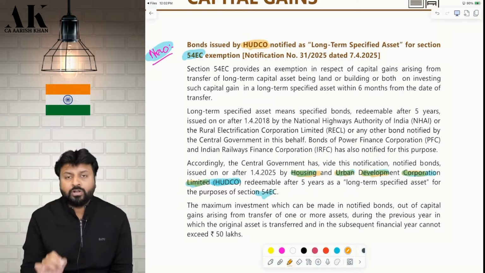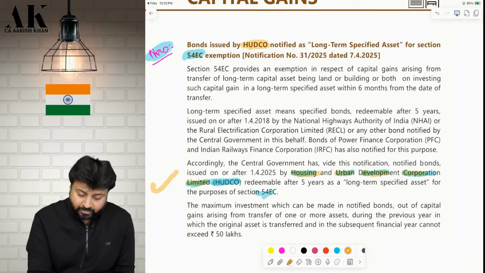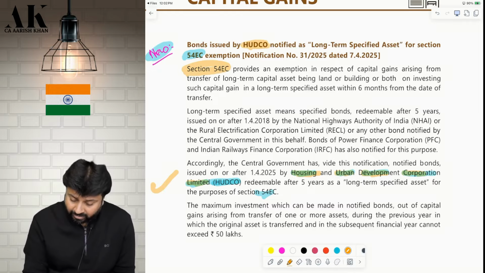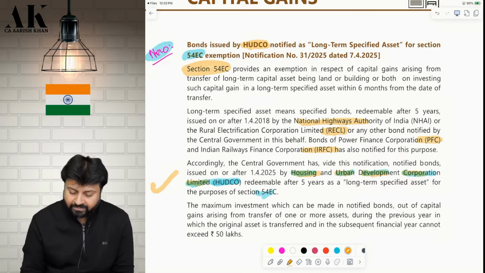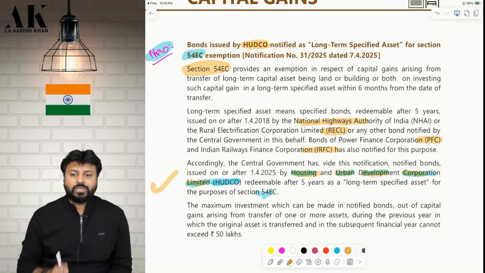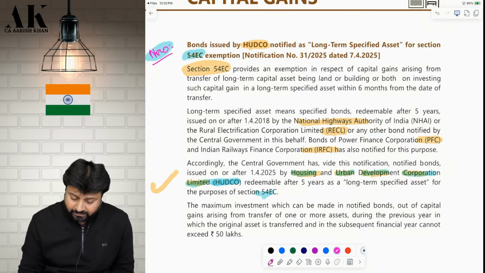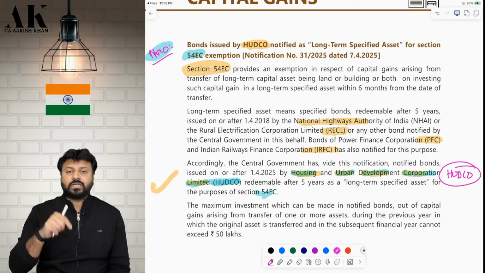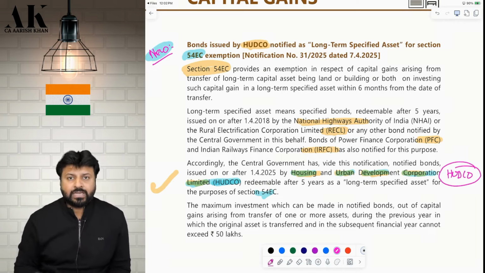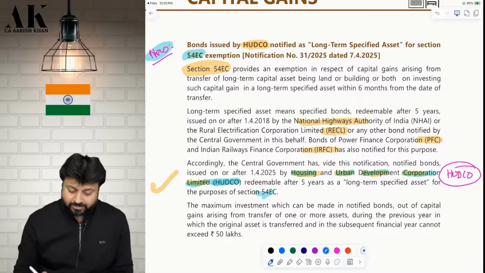If you purchase the bond of HUDCO, then that is also eligible for exemption under 54 EC, along with NHAI bonds, REC bonds, Power Finance Corporation bonds, and Indian Railway Finance Corporation bonds. Is it clear? So there is one addition of a bond over here, that is the HUDCO bond. I hope it is clear to all of you. So the number of bonds now notified under 54 EC are 5 bonds. Is it clear? Let's move on to the next amendment.